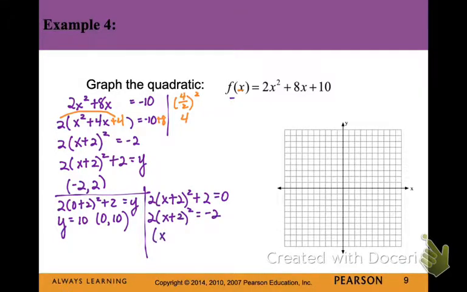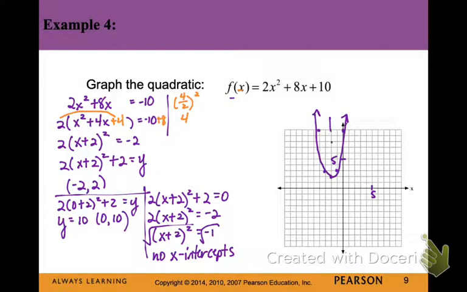Sometimes there are not. And in this case, there are not, because when we try to take the square root of negative 1, that's an imaginary number. And so that means that our parabola is not intersecting the x-axis. So I'm going to graph the points that I know. And so I know the vertex, which is at negative 2, 2, and I know the point 0, 10. And then I use symmetry for this point.